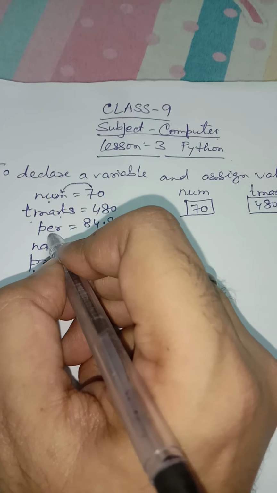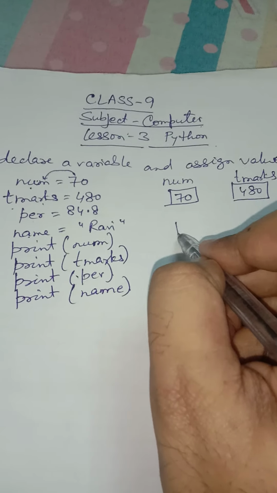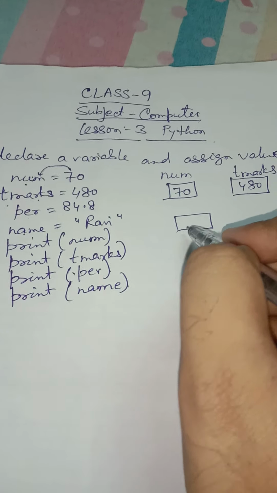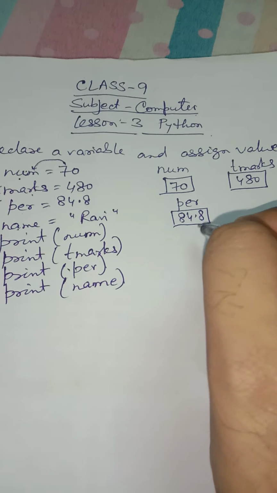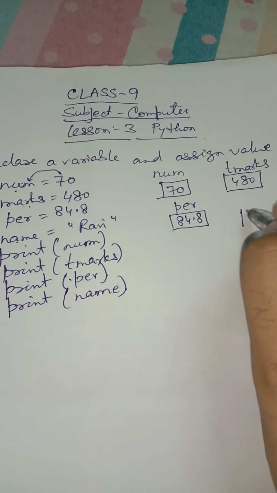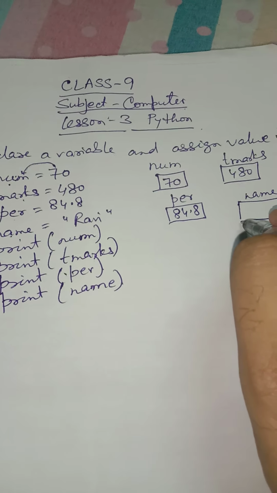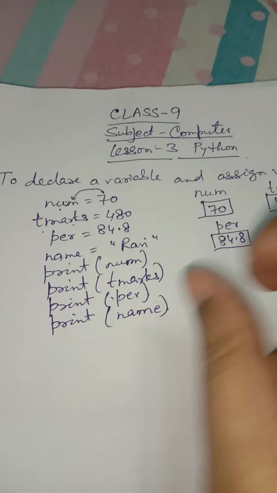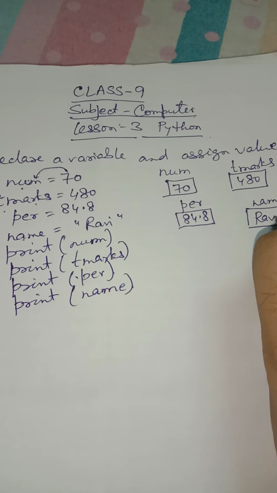Again per is the variable and 84.8 is the value assigned to it. So another memory location would be created, named per for percentage, and 84.8 is assigned to it. Again a location would be created, and its name will be name, as name is the name of a variable, and the value assigned to it here will be